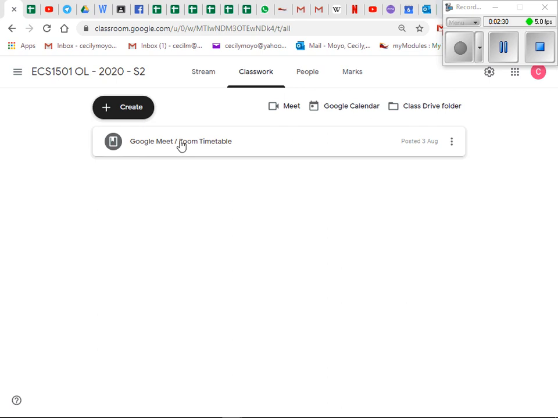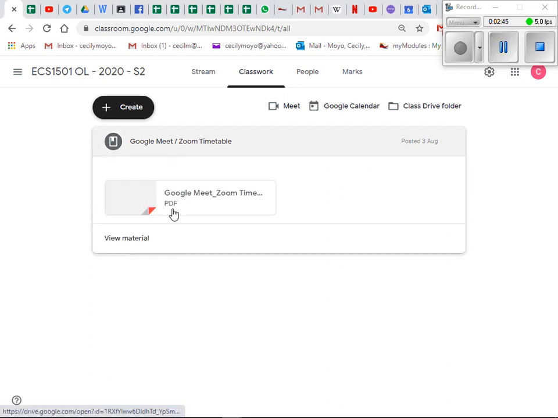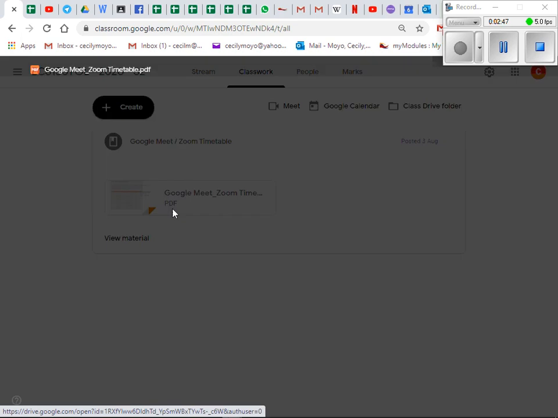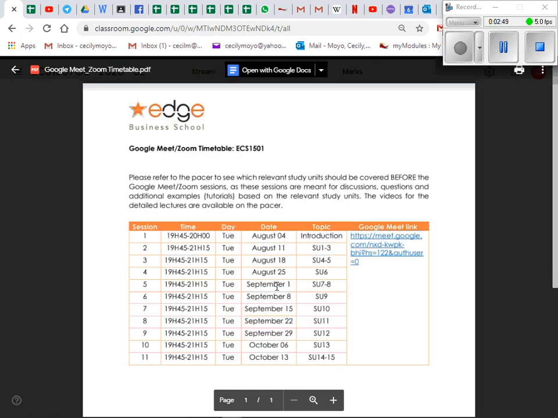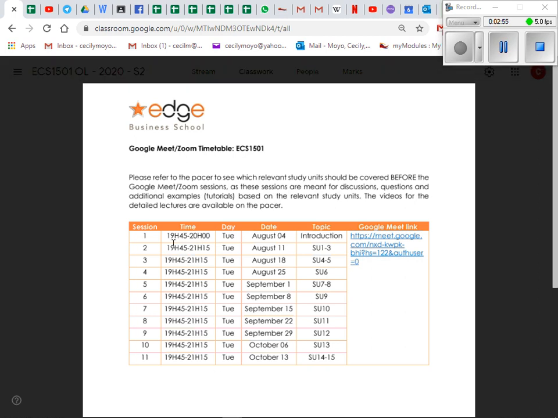In this instance, you can see the Google Meet Zoom time. I will just talk about this. If you open it, it will take you to a PDF that looks something like this. This is simply giving you the lecture times that we're going to have for our module.